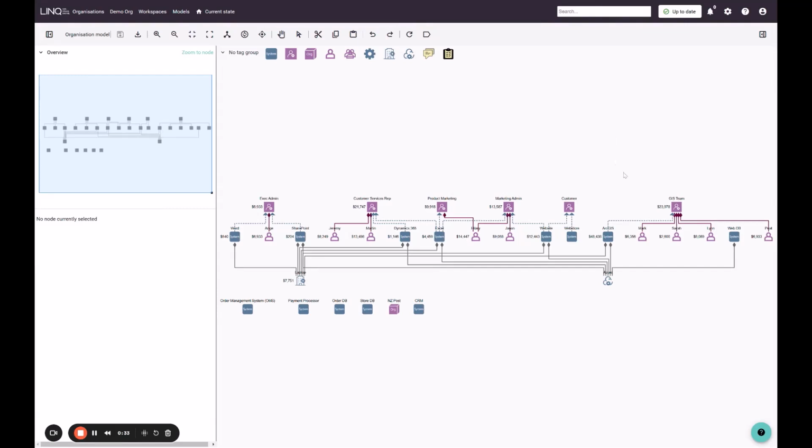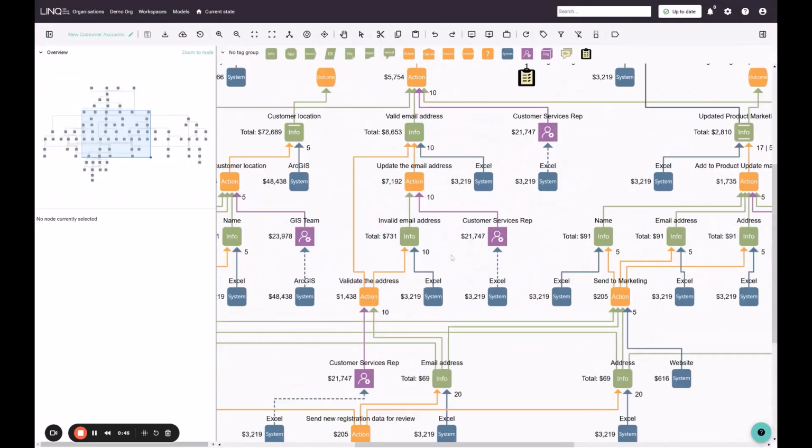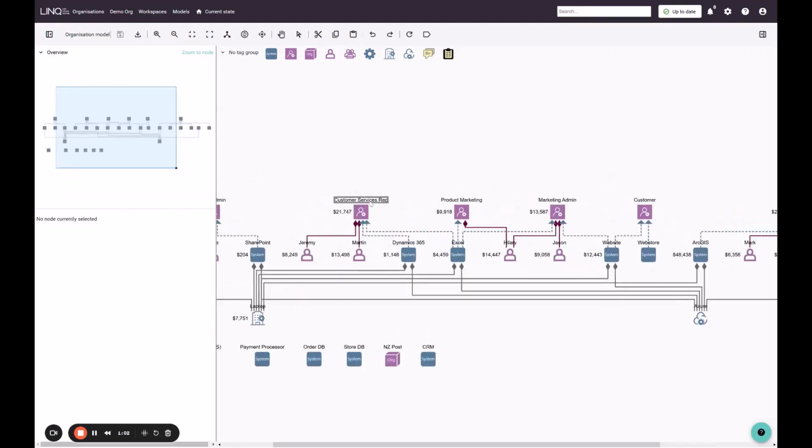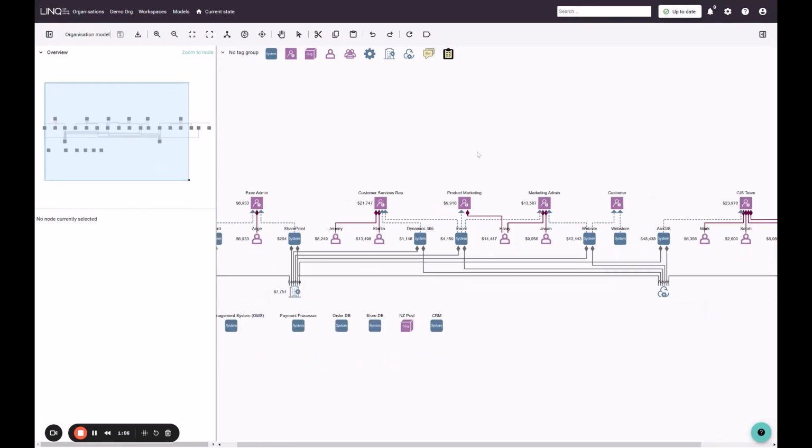So the first thing to realize is that this view of our resources is built for us based on the models that we are creating. If we go and take a quick look at the new customer account model, if we dive in here, we can see that we have defined the customer services rep using Excel to perform this update email address action. So this relationship where Excel is used by the customer services rep role is represented for us in this people and systems model. Here's customer services rep and here is Excel. So we do not need to define this relationship.